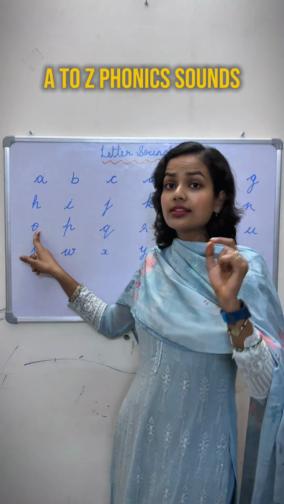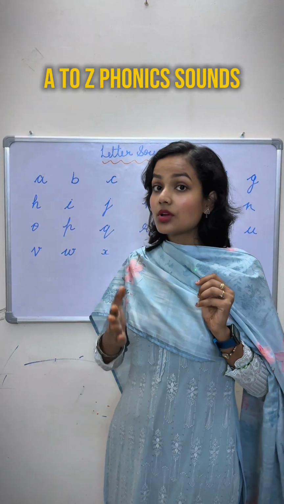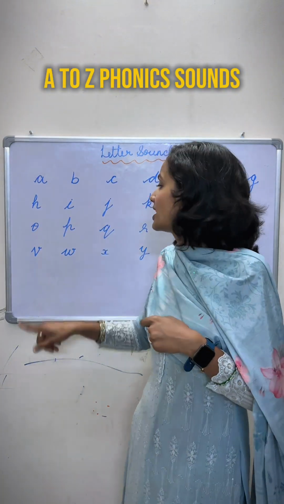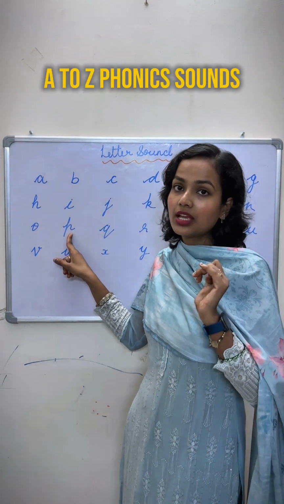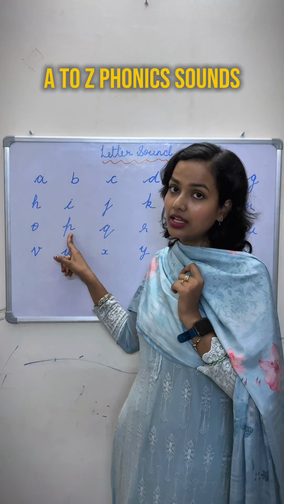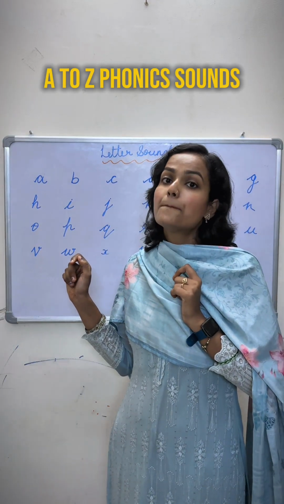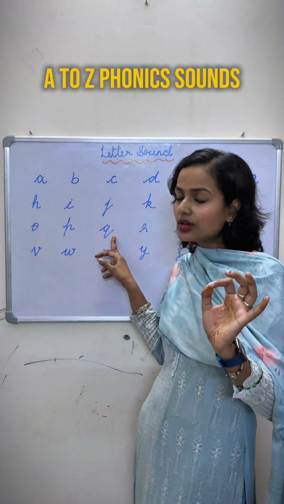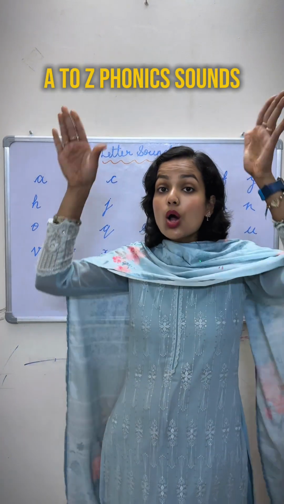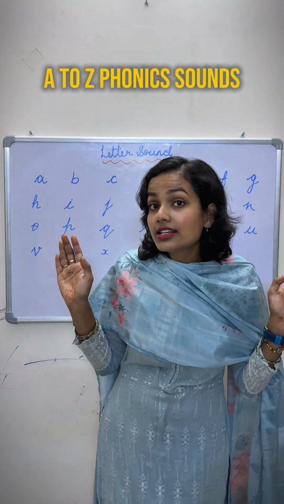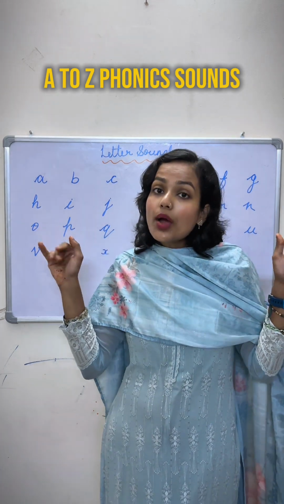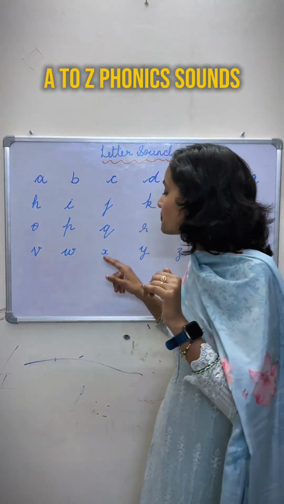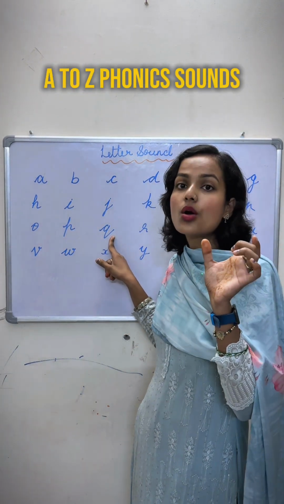Next letter is O, and the sound of O is O, like octopus, right? The next letter is P. The next letter is P, and the sound of P is peacock, right? The next letter is Q, and the sound is Q is queen. And duck कैसी आवाज निकालती है? Quack, quack, queen, quack. Okay. So the sound of this letter is qua.